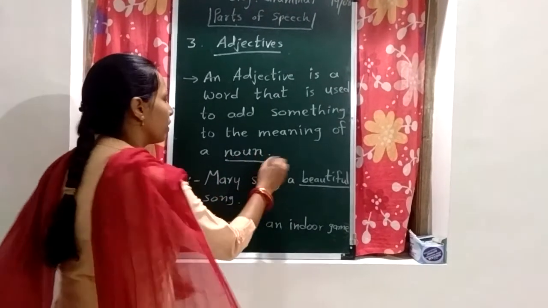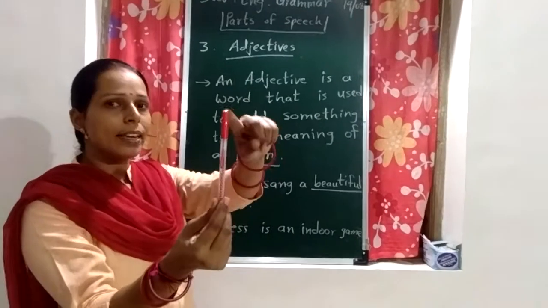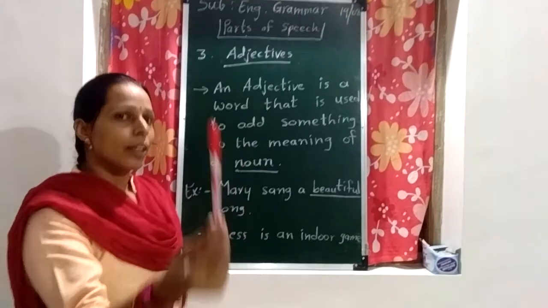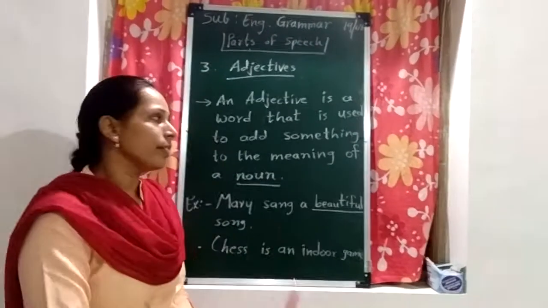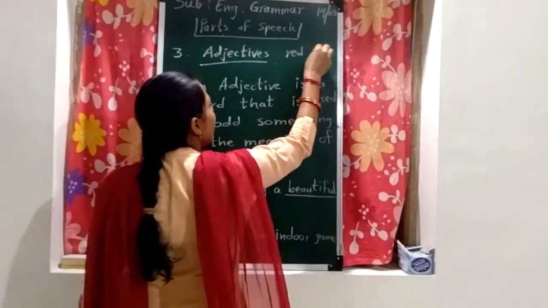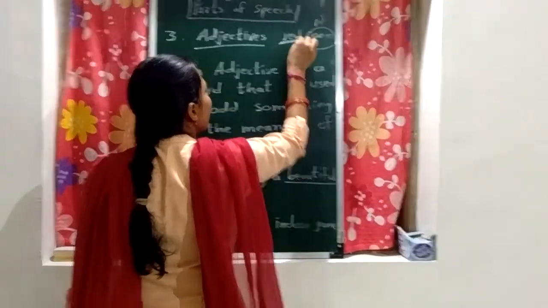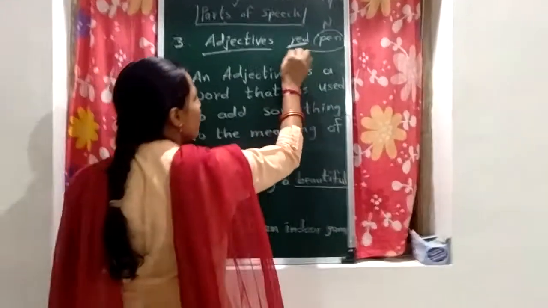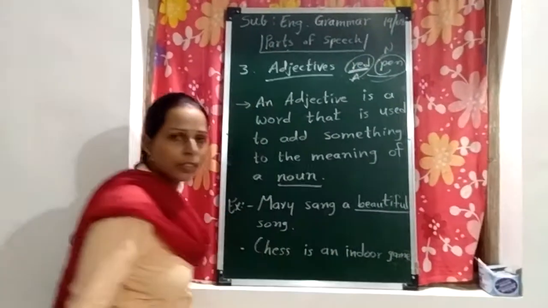You can see here, this is a pen. Pen is a noun, a common noun. But when I say this is a red pen, now pen is a noun and red is an adjective. So an adjective is a word that is used to describe a noun, right?